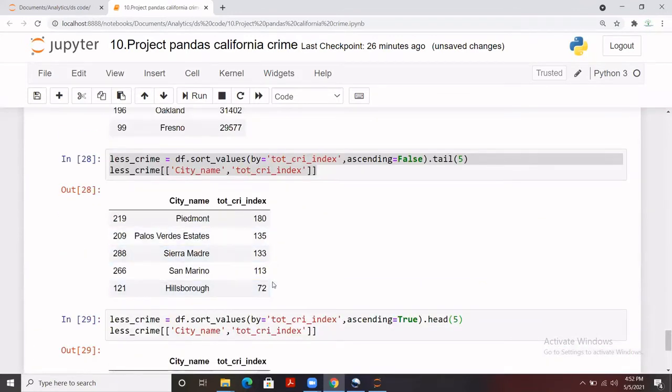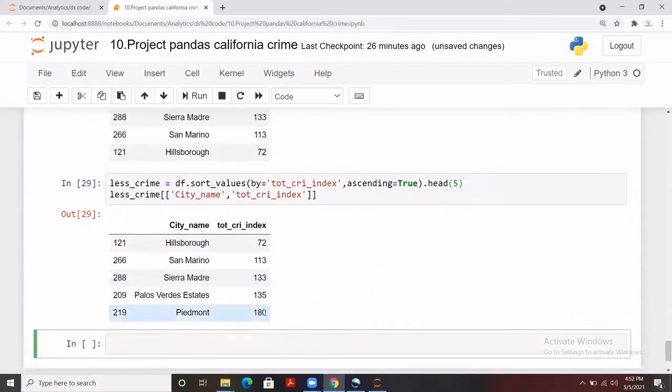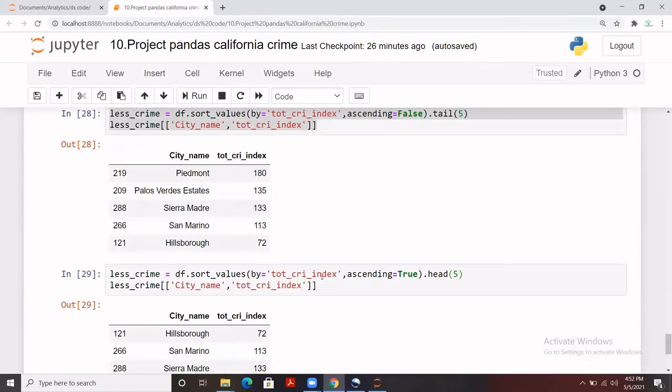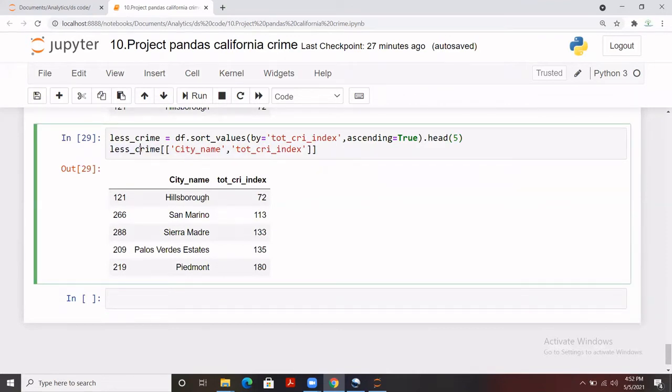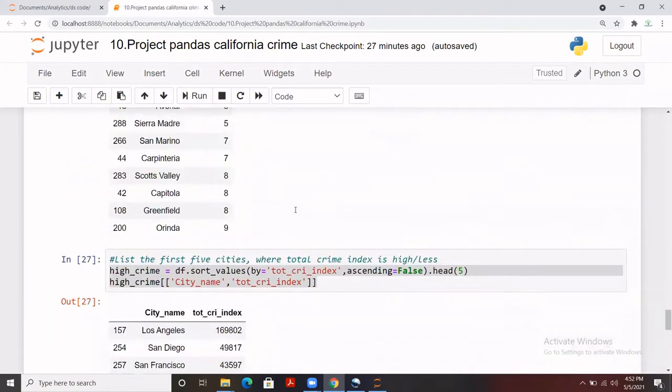Here it has given you values in decreasing order, here in increasing order, although we have extracted that part only. So it's up to you how you want to showcase. I hope it's clear how we can filter out the values based on a particular column or more than 2 columns. In case you need to extract the values of some more columns, you can filter from this line of syntax only. In these square brackets, you can pass the names of more columns.